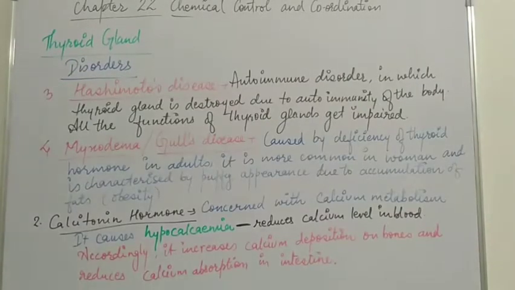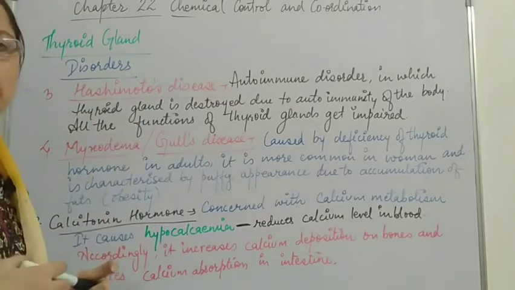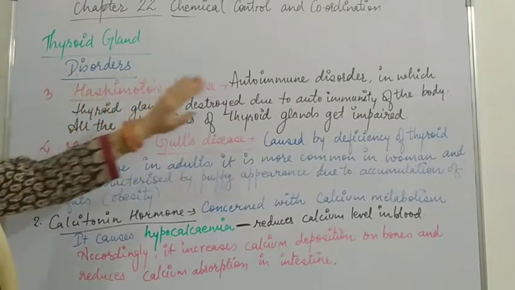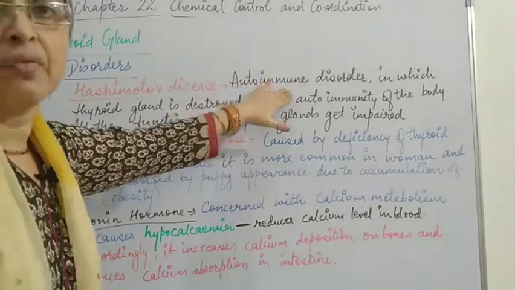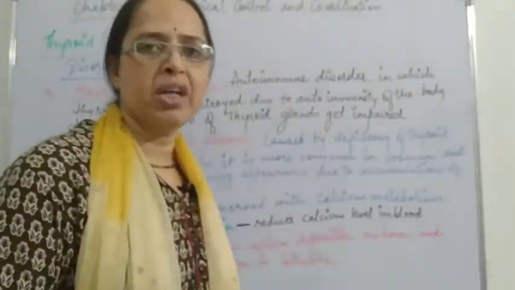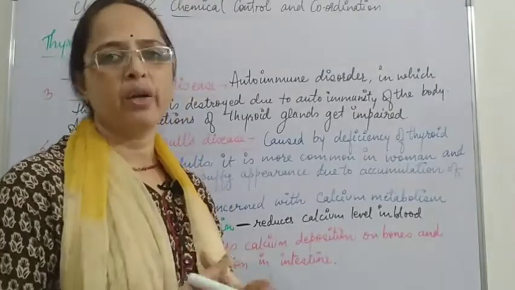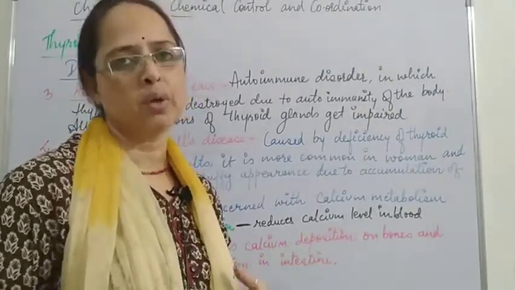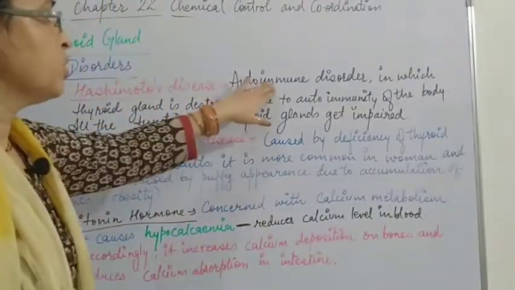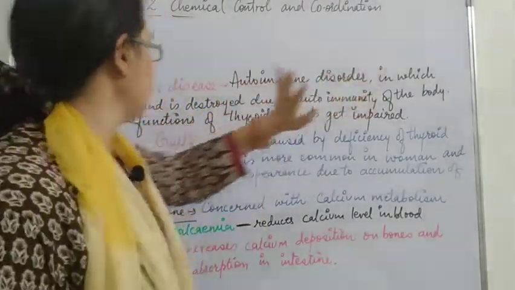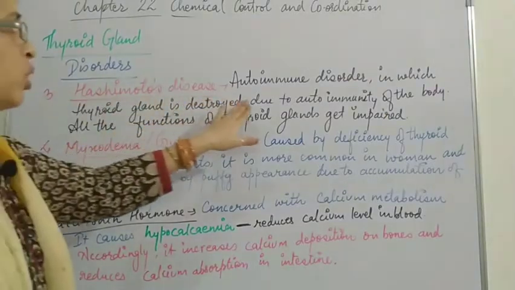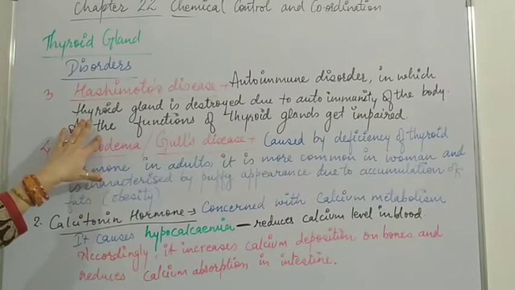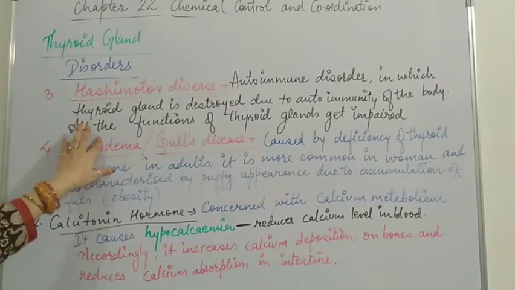Now students, in continuation with the disorders of the thyroid gland, the next disease is Hashimoto disease. It is an autoimmune disorder in which the immunity of the person's body destroys the thyroid gland. It affects the thyroid gland so that it does not work properly. All the functions of the thyroid gland get impaired or affected.